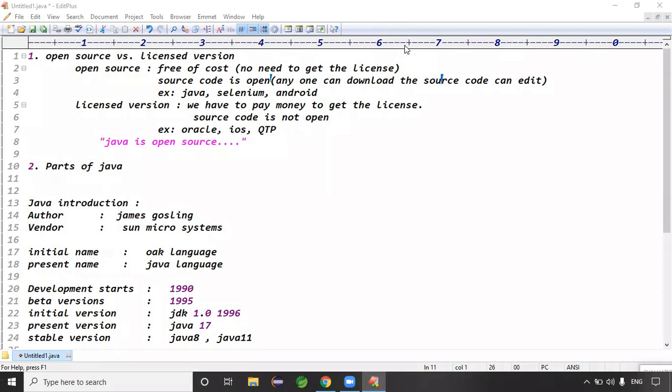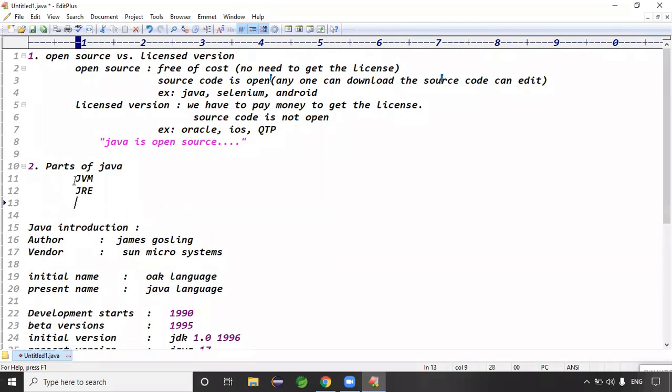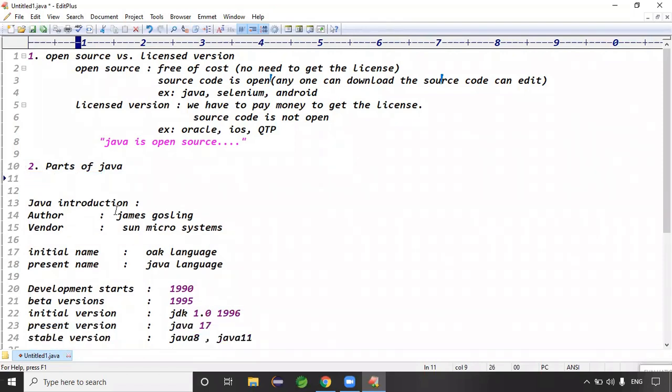Lakshmi Soumya said 3. I'm saying good morning. Oh, you're saying parts of Java. How many parts of Java? 3, huh? This time Lakshmi Soumya is correct. What are the 3 parts, Soumya? JVM, JRE, JDK. Oh, very good. JVM, second one JRE, third one JDK. But I'm asking about the parts of Java. These are components, right? JVM, JDK, JRE execute the code basically.